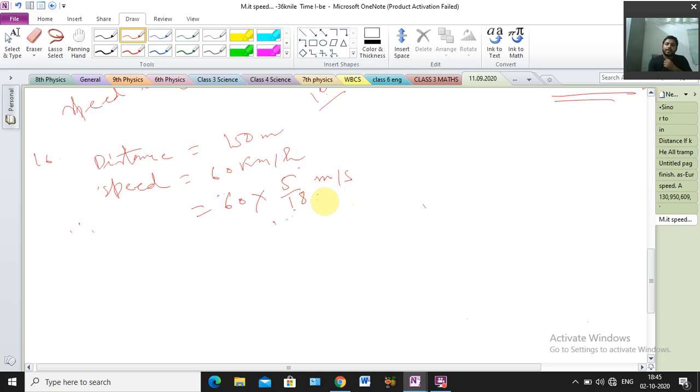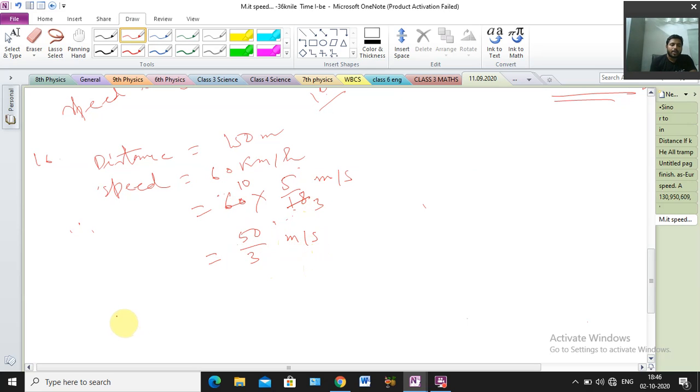Cancelling, 6 3s are 18 and 6 10s are 60, so we get 10 into 5, that is 50 by 3 meter per second. That is the speed.